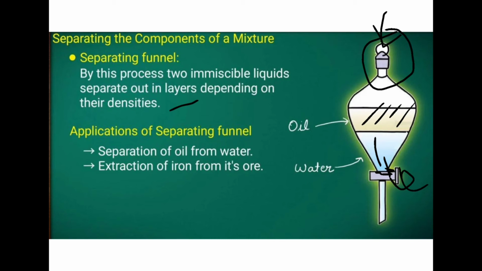So this will be used for separating oil and water, and for extraction of iron from its ore. Similarly, the iron is heated. The iron ore is a mixture of soil and iron or other metals. Once it is heated, it will become liquid. Once it is liquid, the iron has more density than all the other elements of its ore. So similarly, instead of water, the iron will be downside and we are separating iron from its ore. Like that only, this separating funnel is used for separations.